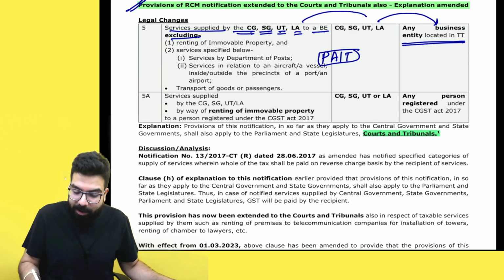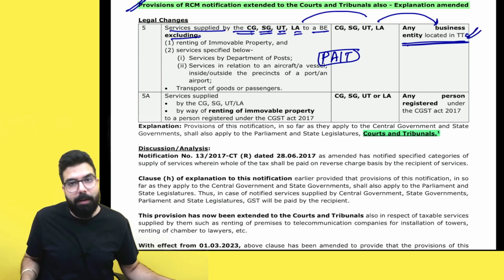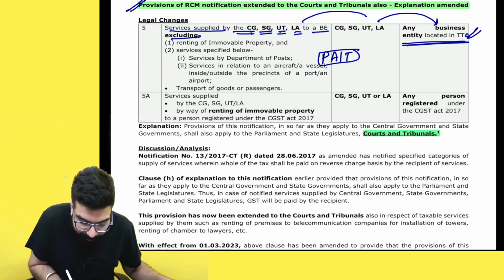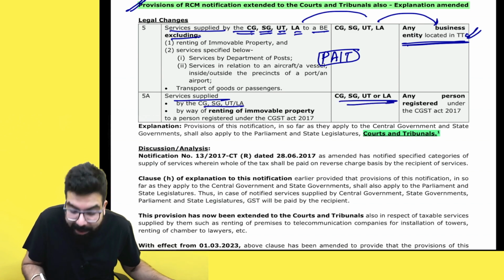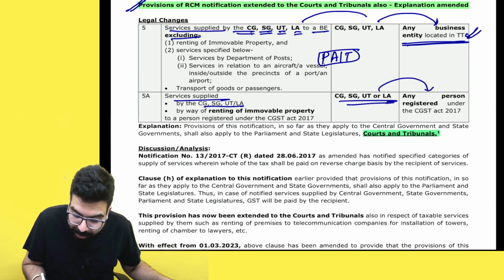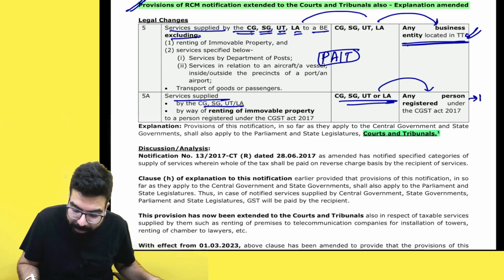I hope you recall this. These business entities had to pay the GST under RCM. And if the government did renting of immovable property to any registered person, that person also had to pay the GST under RCM.